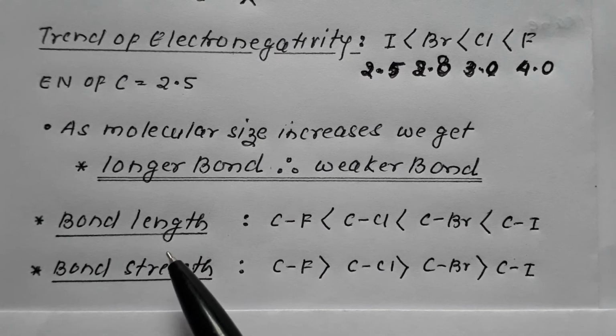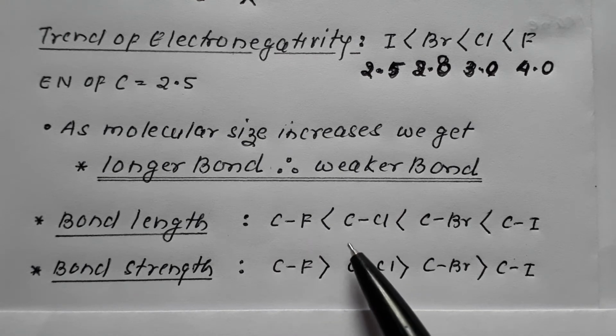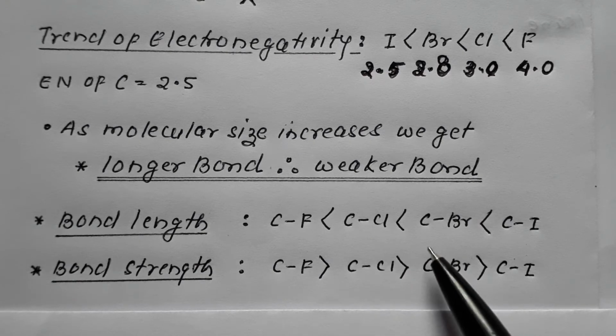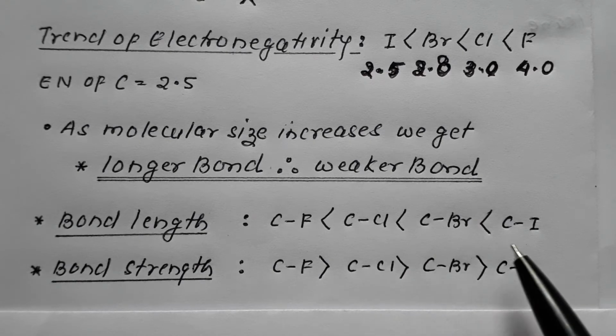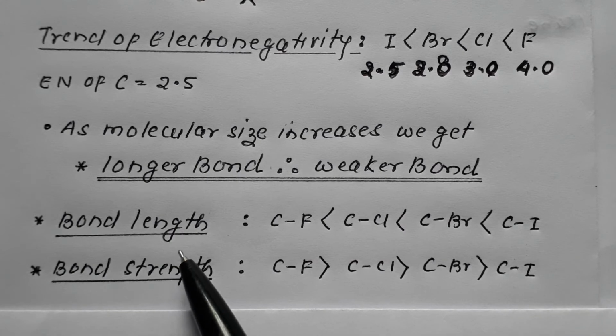So what would be the trend of bond length? Remember, the bond length of carbon and fluorine would be least because of the smallest size of fluorine. The bond length in the case of carbon and chlorine is comparatively higher, that of carbon and bromine is still higher, and carbon and iodine is highest.